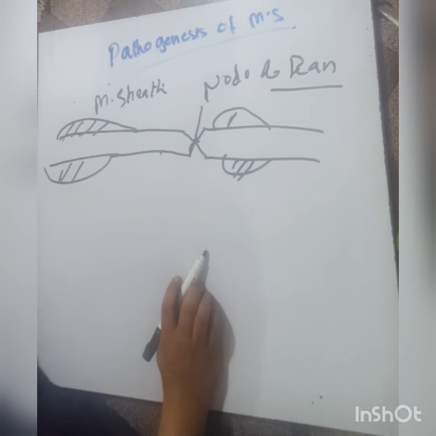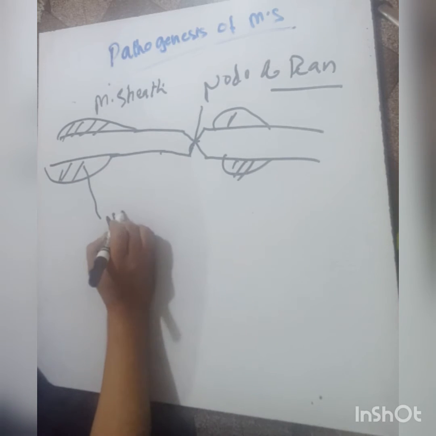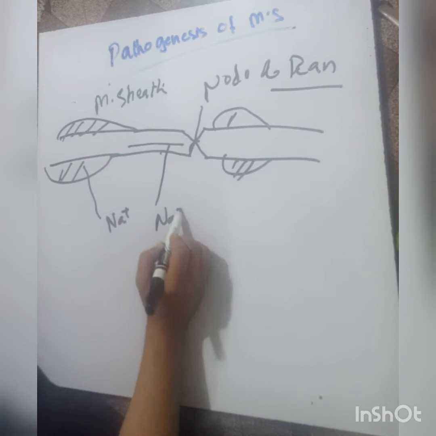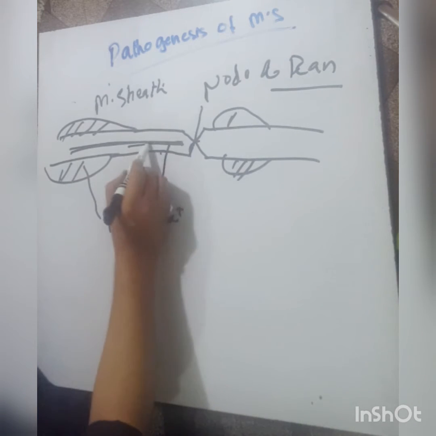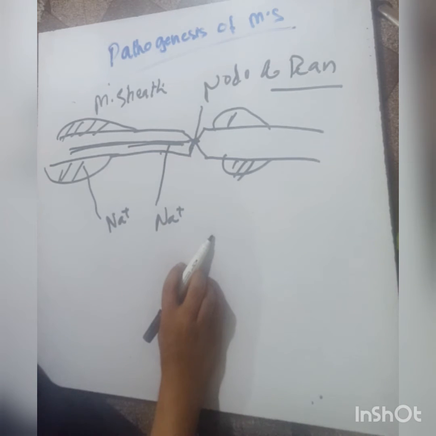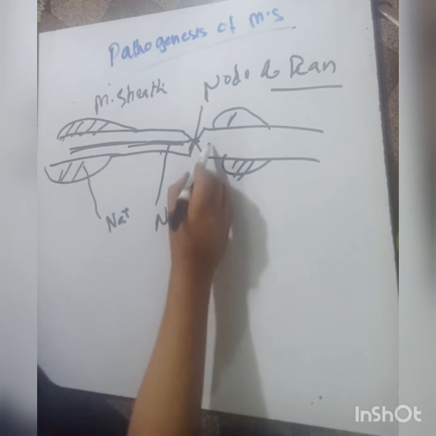In the normal myelin sheath, there are sodium channels present at the node, and at the axon sodium channels are also present, and the propagation of impulses occurs between the nodes of Ranvier. This is the normal process of propagation of impulses in the neuron.